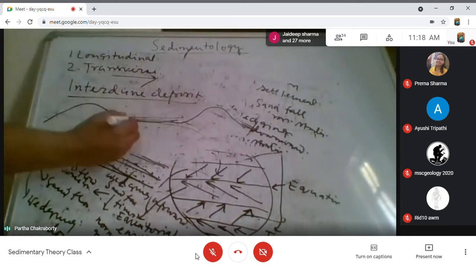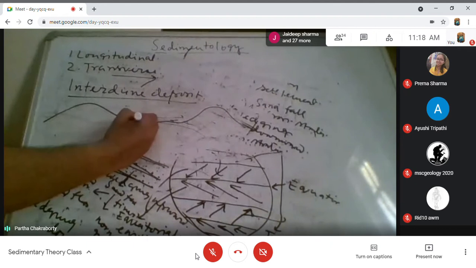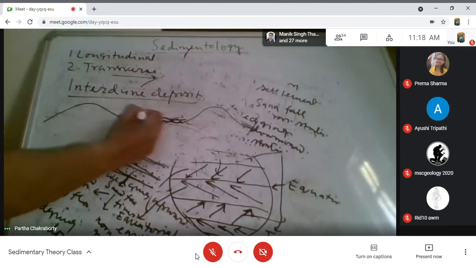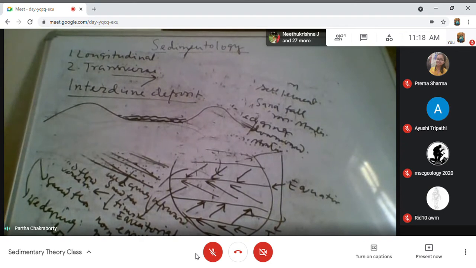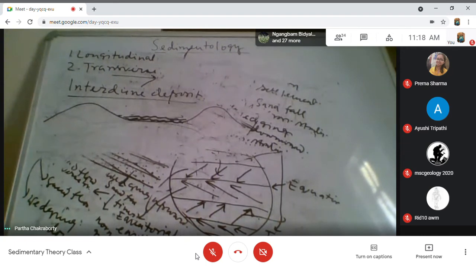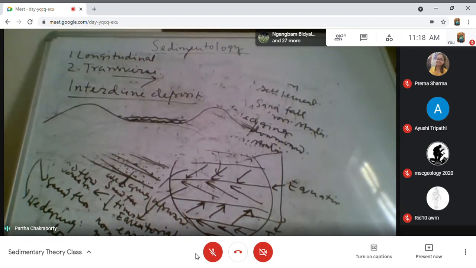And in the interdune, what really is happening? There are trains of ripples. They are basically filling the space between the two dunes. These ripples are basically moving, and they form a deposit which is called